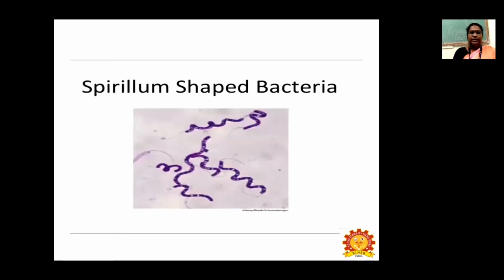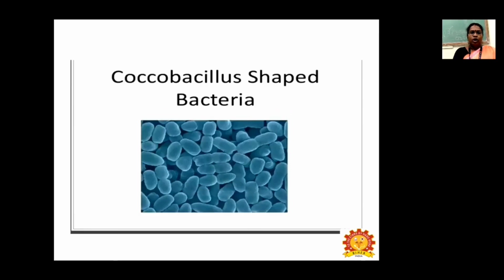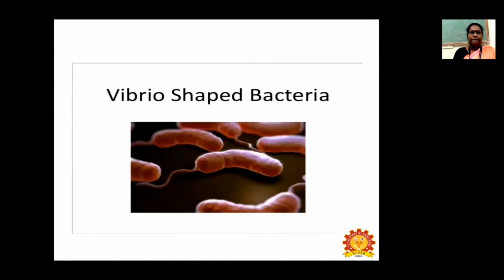This is spiral shaped bacteria. Coccobacillus shaped bacteria are neither spherical nor rod shaped, so that's why they are called Coccobacillus. Vibrio shaped bacteria are curved.